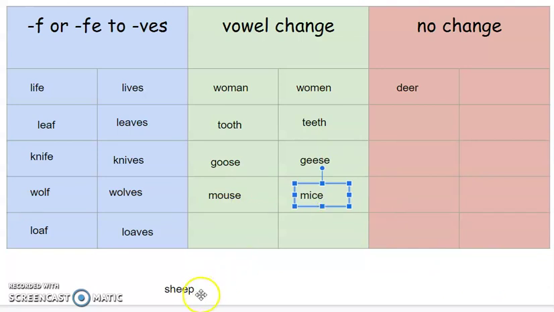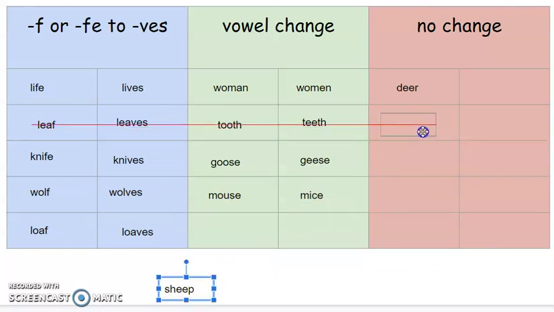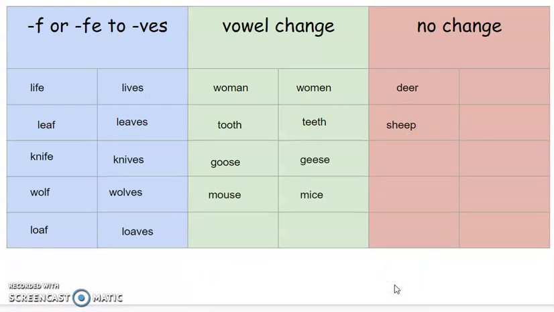And the other no change would be sheep. We saw a sheep with a lot of fur, a lot of wool. There are many sheep that we will shed their wool.